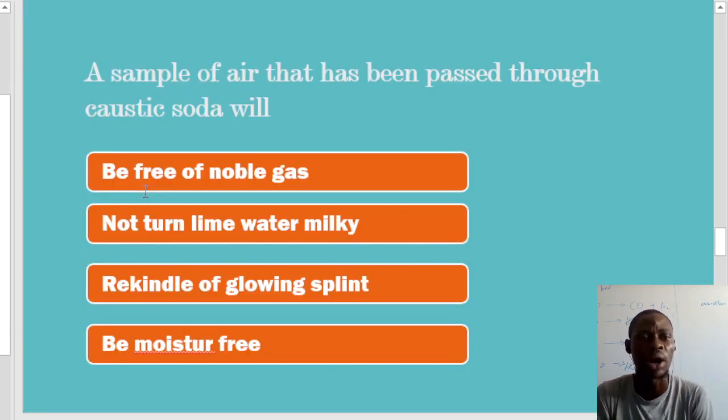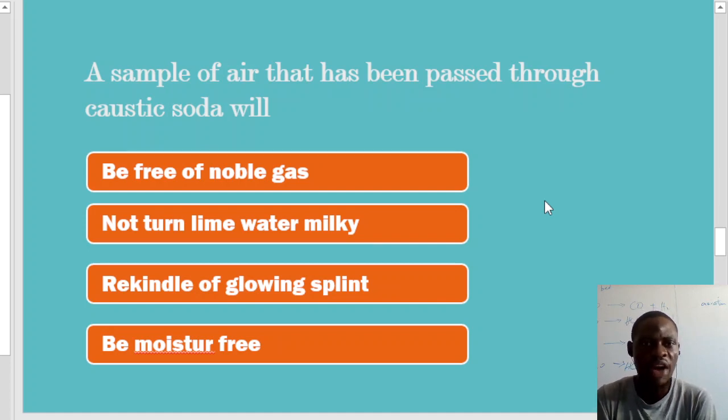This one looks somehow tricky. It says a sample of air that has been passed through caustic soda will... Normally, there are some kinds of gases that are present in air. What are the major gases that we can see in air? One of them is carbon dioxide. Another gas present in air is nitrogen.